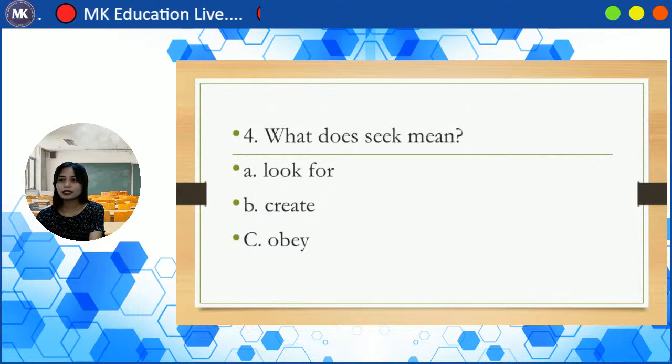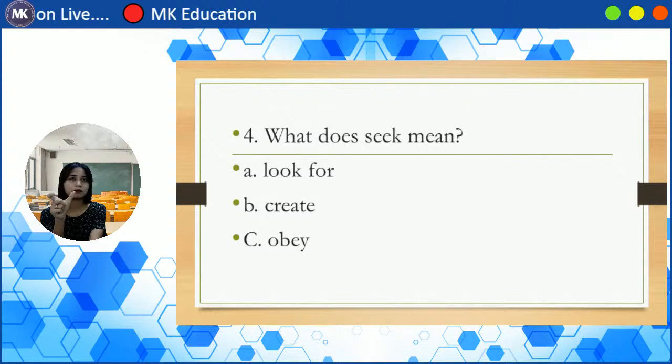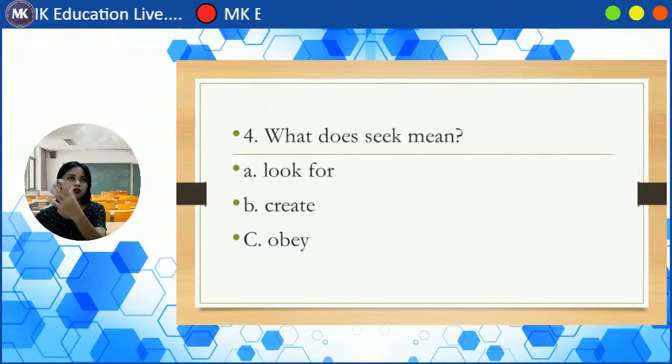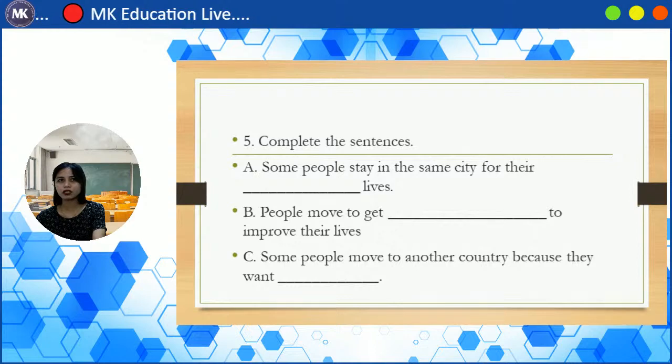And then we have here number 4. What does seek mean? When we say seek, it means that you are, is it A, look for, letter B, create, or letter C, obey? Yeah, so when we say seek, it means look for. You're looking for a better opportunity. So seek for a better opportunity. And last, I think this one's the last.